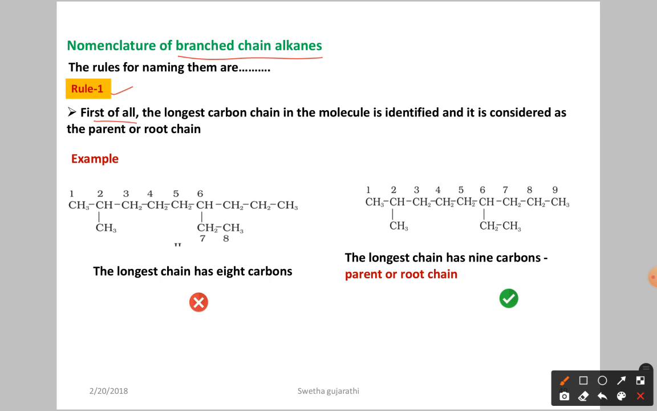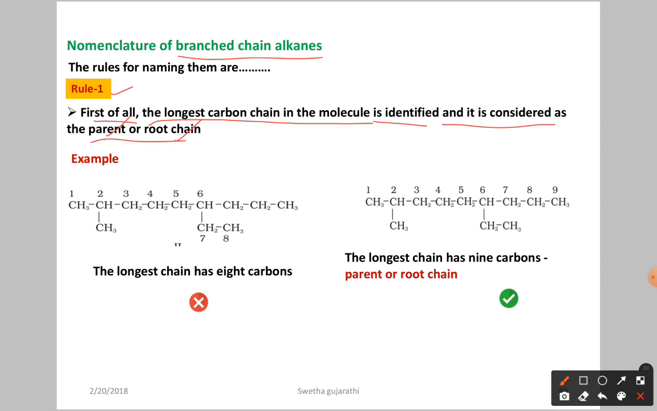First of all, if any organic compound or molecule is given, you have to find out the longest carbon chain. The longest carbon chain in the molecule is identified and it is considered as the parent chain or root chain. Whichever has the longest carbon chain is identified as the parent chain or root chain. Now let us see the example.